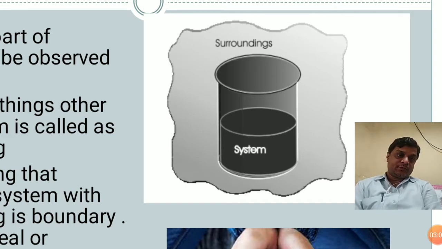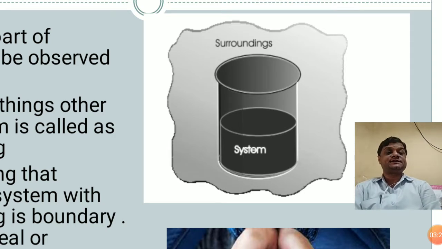So we will study the water present in that; water will be the main concern. If heat is given to that water, then what will happen? That is the study. We are focusing on the water, so water is to be considered as the system where the changes are taking place.